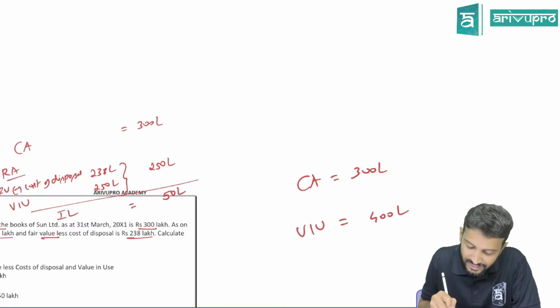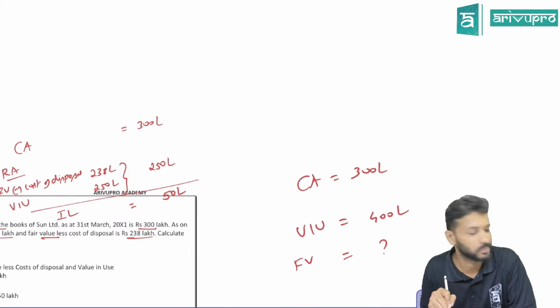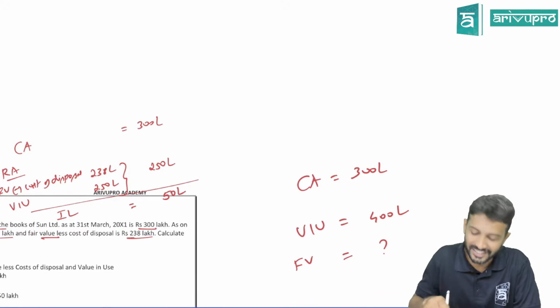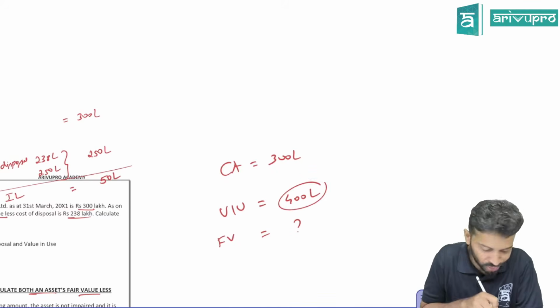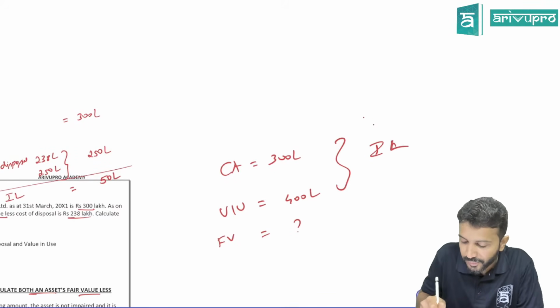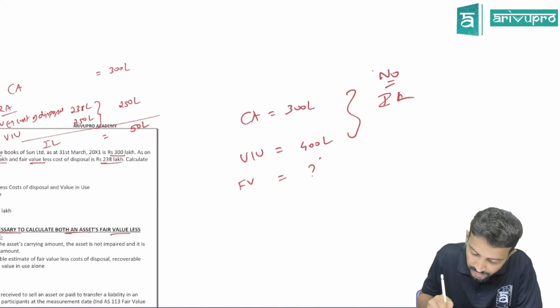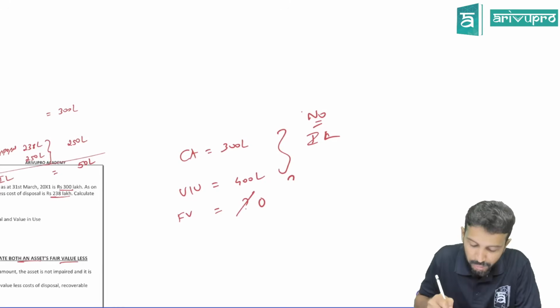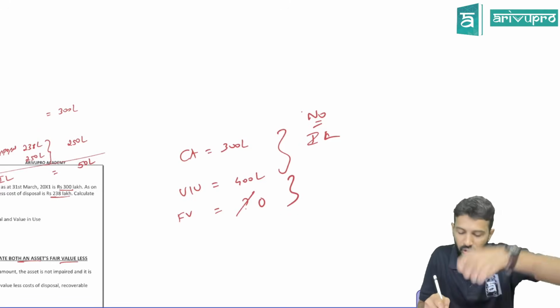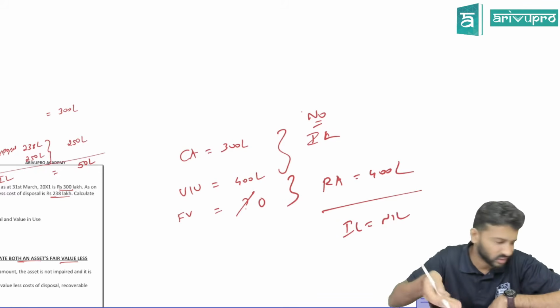Now you tell me, is there any necessity for me to find out fair value less cost of disposal? Absolutely no. Why? Sir, if value in use is 400 lakh, is the asset impaired or is there no impairment loss? No impairment loss. This fair value could be 0. Even if this fair value is 0, what will be your recoverable amount? Recoverable amount is the higher of the two. So recoverable amount will be 400 lakhs. So will there be any impairment loss or no impairment loss? That is what they tell.